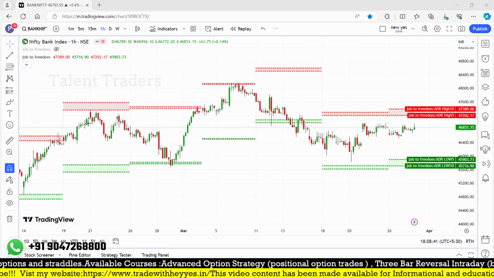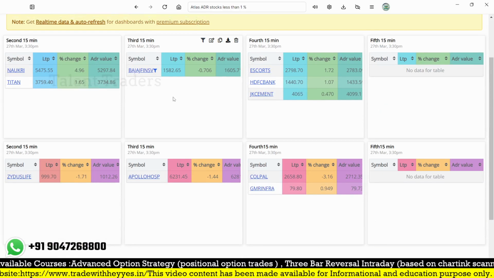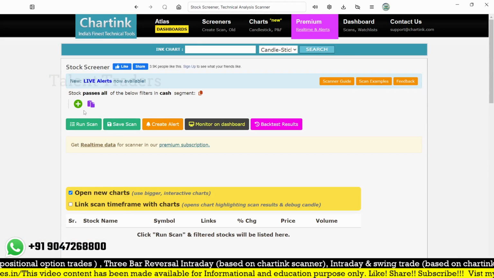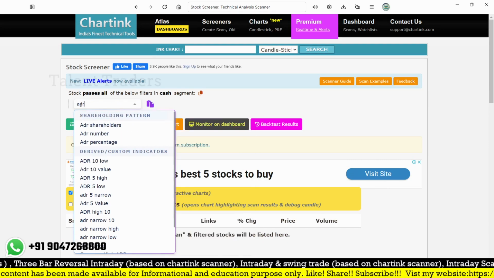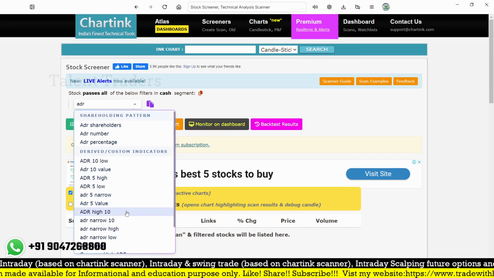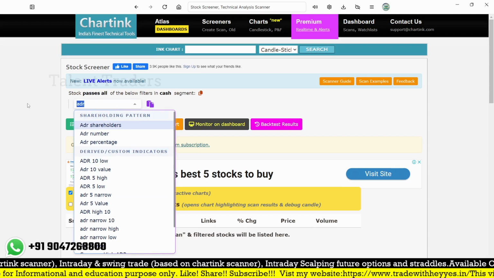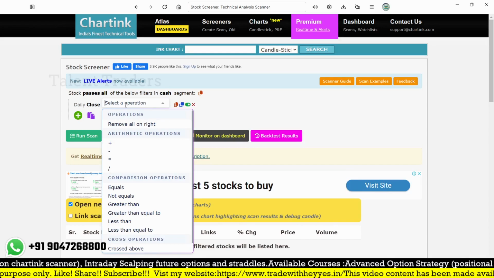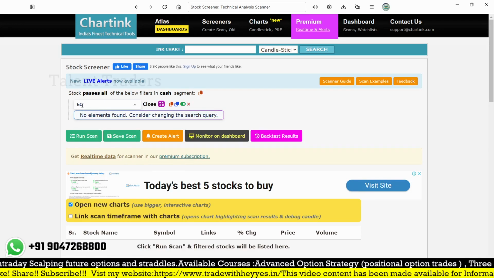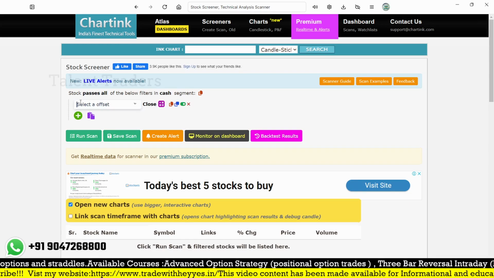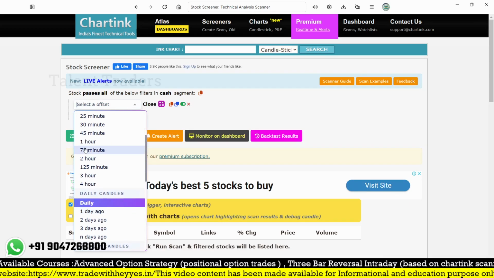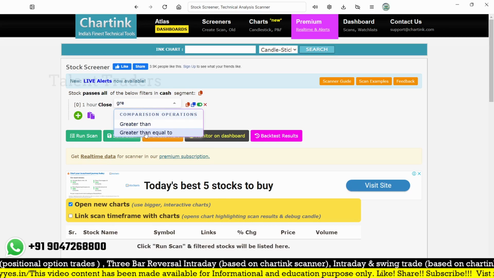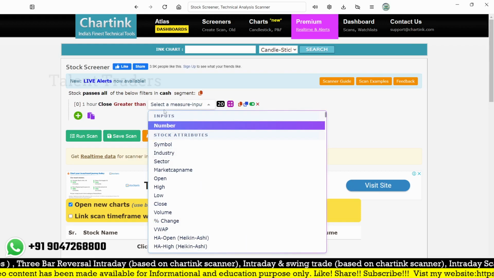So simply we can create scanners also, but I'm not going to save the scanners, because ADR is the most powerful indicator which you have created. ADR, yeah, ADR, not like that. So closing price, daily close or 16 minutes close, 1 hour. Okay, 1 hour closing is greater than, let us see if it works, then we can create a weekly ADR also.